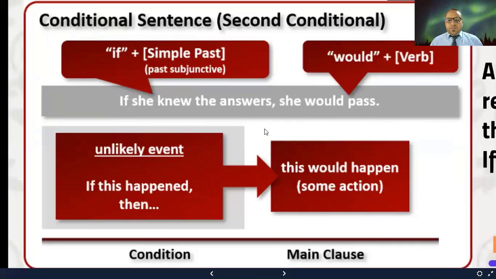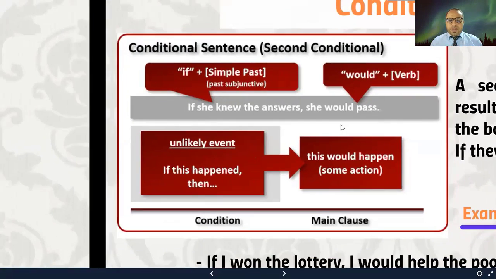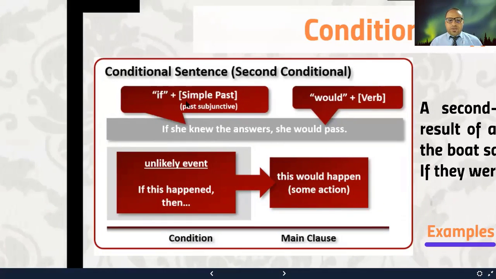The form is this one here. As you see, in the if clause we have simple past, and in the main clause we have would plus verb. Okay, for example, if she knew the answers, she would pass. Unlikely event.